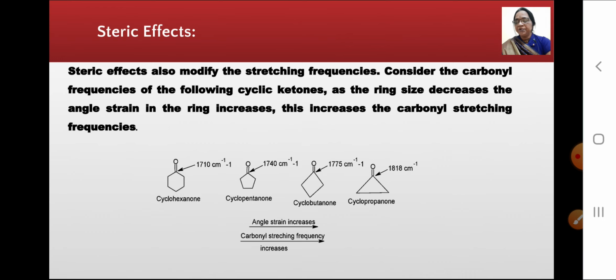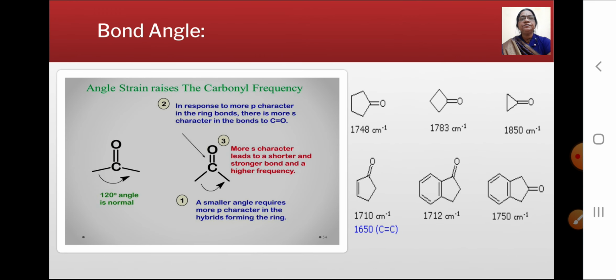Consider the carbonyl frequencies of these cyclic ketones. As the ring size decreases, the angle strain in the ring increases. This increases the carbonyl stretching frequency. That is, when the angle strain increases, the carbonyl stretching frequency also increases. Now see the bond angles. It has been found that the highest carbonyl frequencies arise in the strained cyclic ketones.